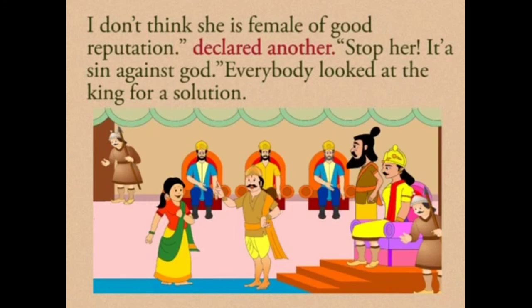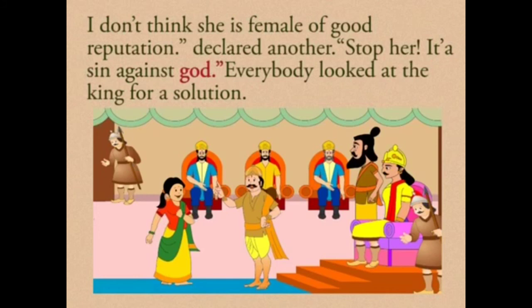That person also pointed at her character. Now there was a question on her character, and someone again shouted, "Stop her, it is a sin against God!" Someone was shouting to stop her from sitting on the scholars panel, because it is a sin against God.